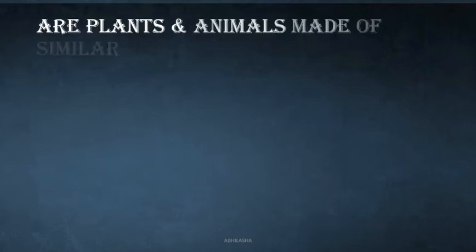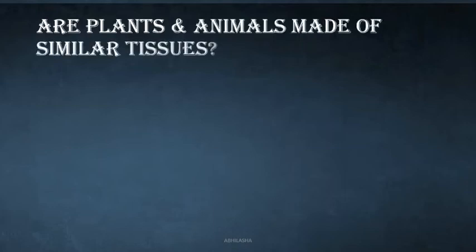Let's try to answer this question. Are plants and animals made of similar tissues? For this, we must first discuss, are plants and animals biologically similar? Do they have similar structures? And do they perform similar processes?